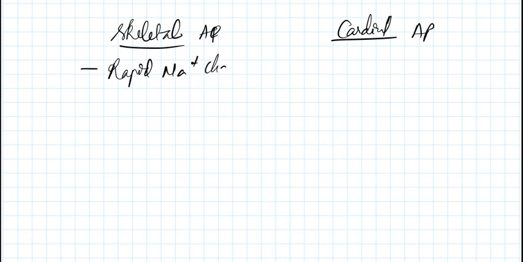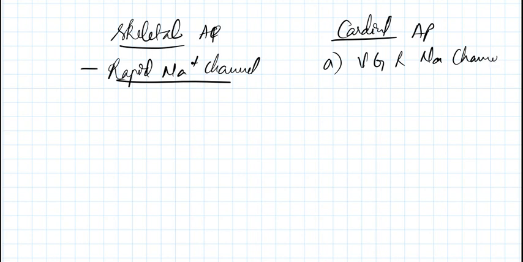But here there will be two channel populations, two types of channels. What is voltage gated rapid sodium channels, or fast sodium channels, as well as slow calcium channels.